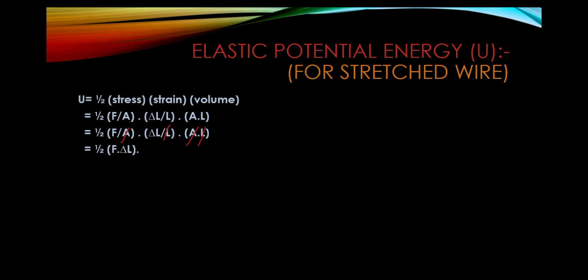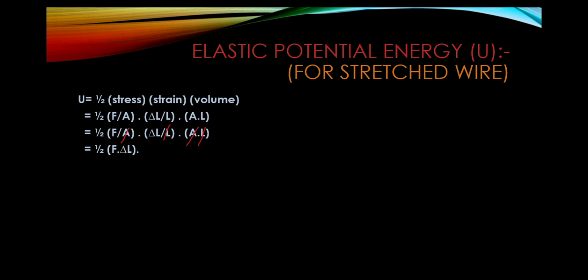Elastic potential energy, denoted by U, for the stressed wire. U equals half stress into strain into volume, where stress equals F by A, strain equals delta L by L, and volume equals A into L. Here F is force, A is area, delta L is change in length and L is original length.